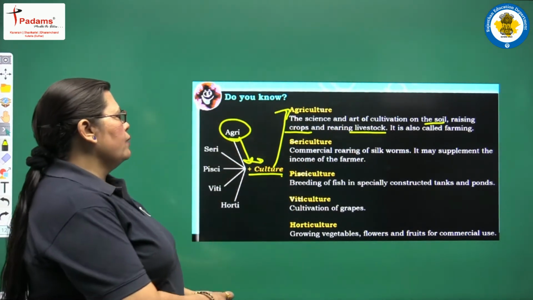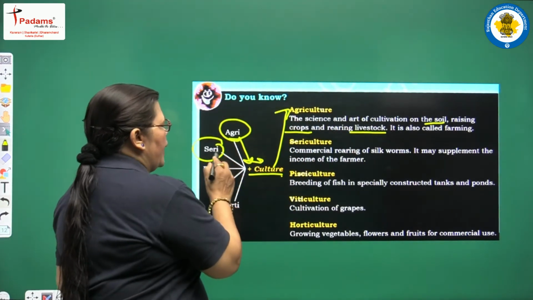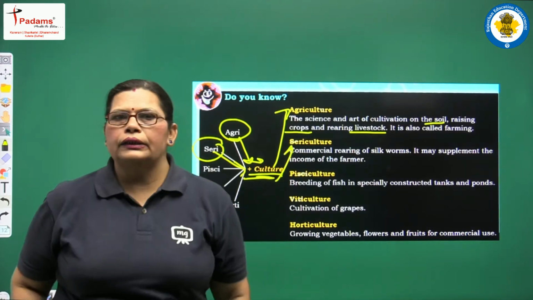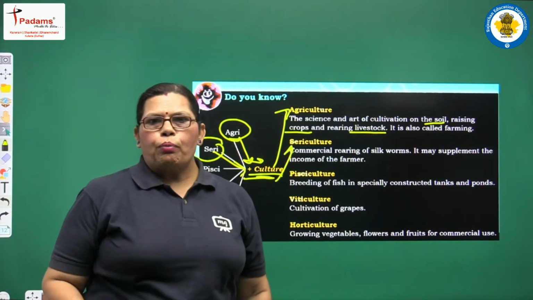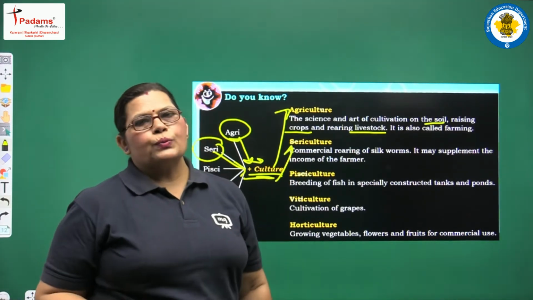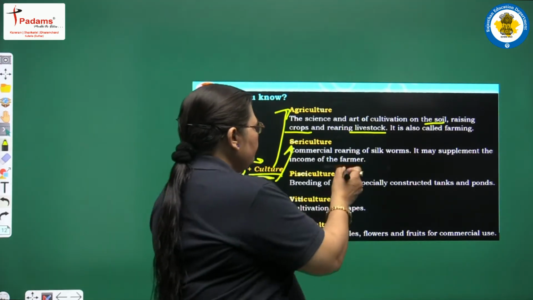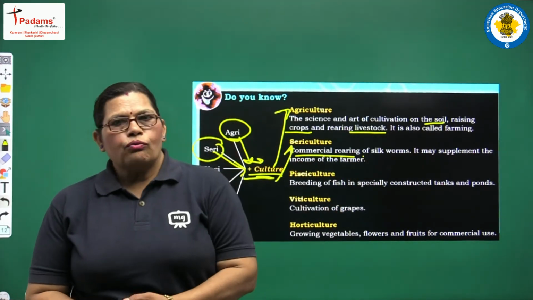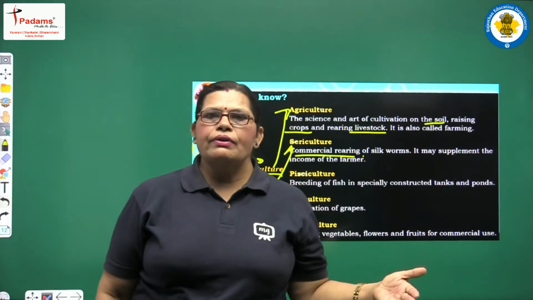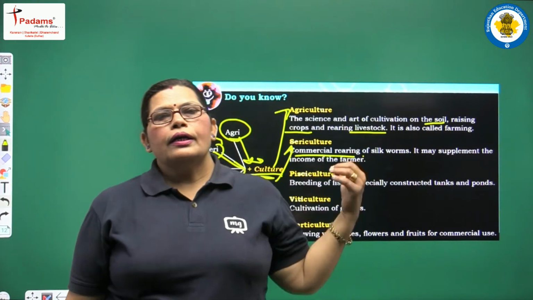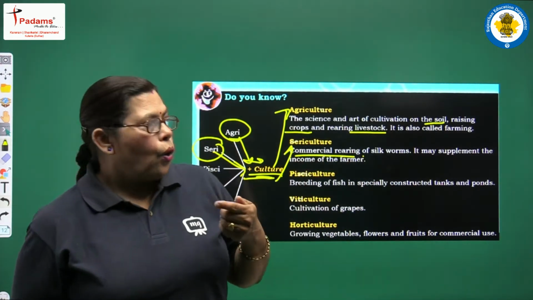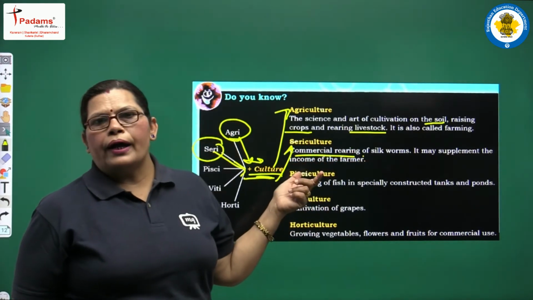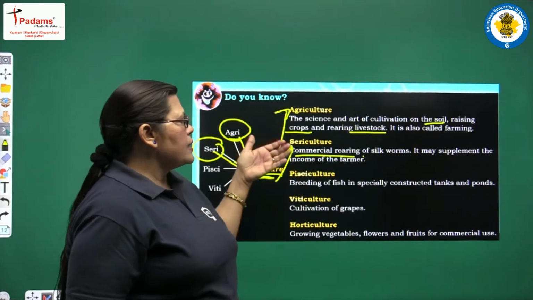What about the second one? See here, seri plus culture. It means sericulture. What is sericulture, and what is the important thing that happens in this one? See here, commercial rearing of silkworms. We discussed silkworms in our previous chapter, and all these silkworms are the important part of the process of sericulture.